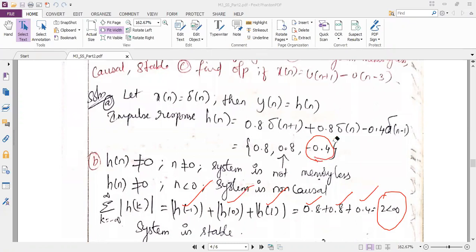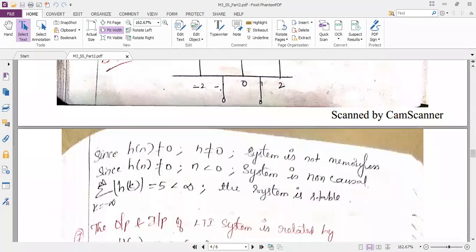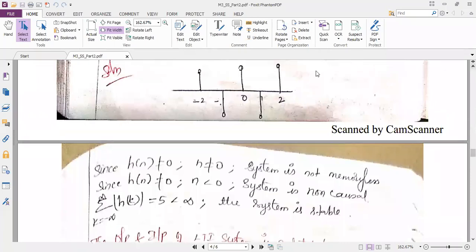Have you completed this problem, everyone? Yes, ma'am. See, in the previous problem, make a correction. I forgot that magnitude in the formula. I told you directly to add it. Actually, as per the formula, it is magnitude of h of k. So the answer 5 is correct only. I want you to change it in your notebook.